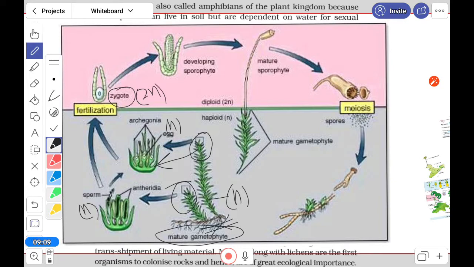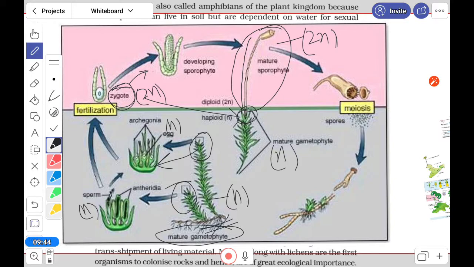It is a 2N structure. From the zygote, they develop this 2N structure here, in these areas, not any other place. And here, what is produced? See that this is the 2N part of it, I mean the diploid part. And this is the haploid part. Look at here, it is shown in two different colors. This is the 2N part.